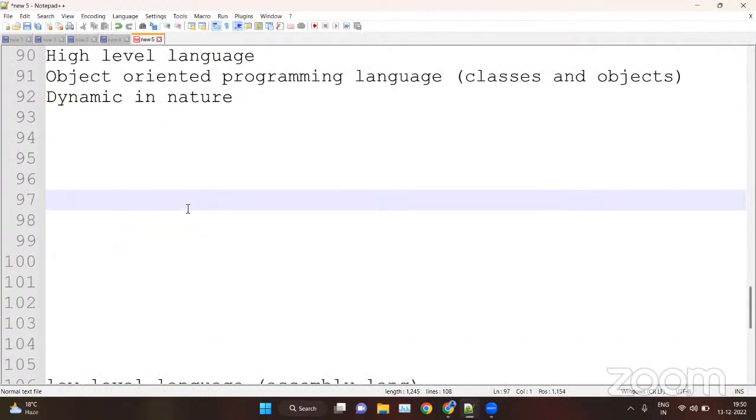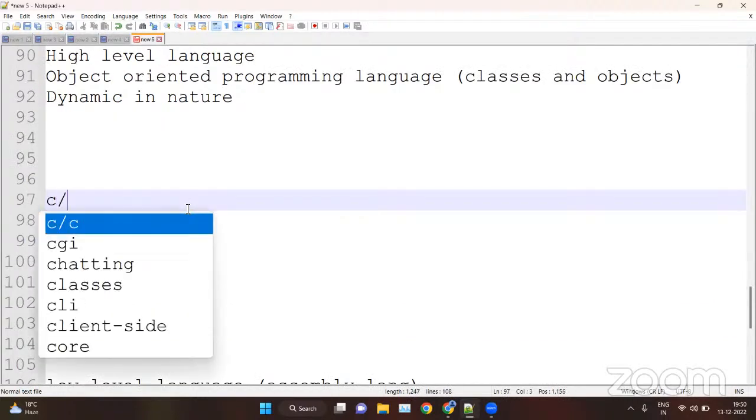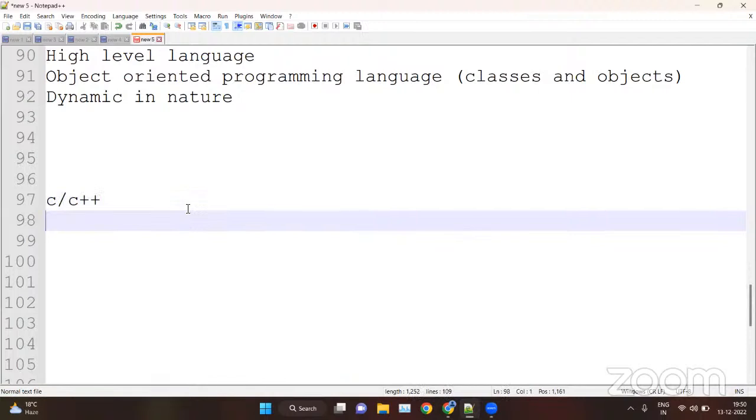Because, let's take an example of C or C++. Suppose we are creating a variable inside C or C++. Suppose we have created a variable a is equal to 10. So we are assigning the value 10 to a. Here a is a variable and 10 is an integer value, a number basically. What variables, integers, and data types are, we will see in the upcoming sessions. This is just an example.